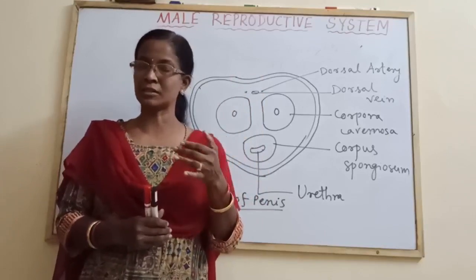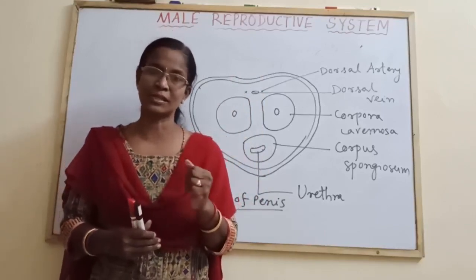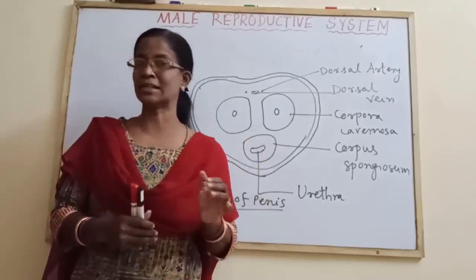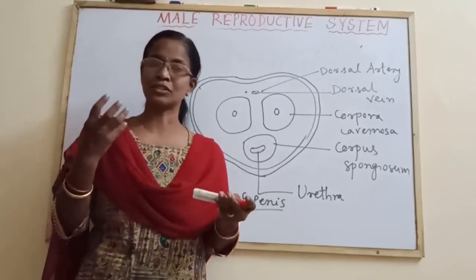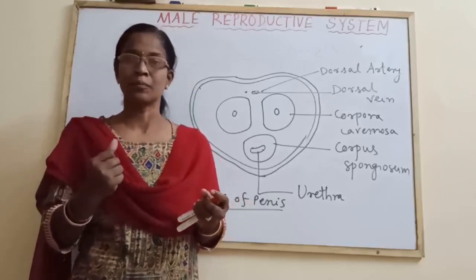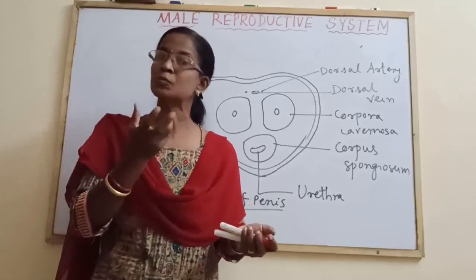About the seminal vesicles, what are the constituents? It forms 60 to 70% of semen. It contains fructose, citrate, prostaglandin, etc. And its function is lubrication, and it provides nutrients to the developing sperms.